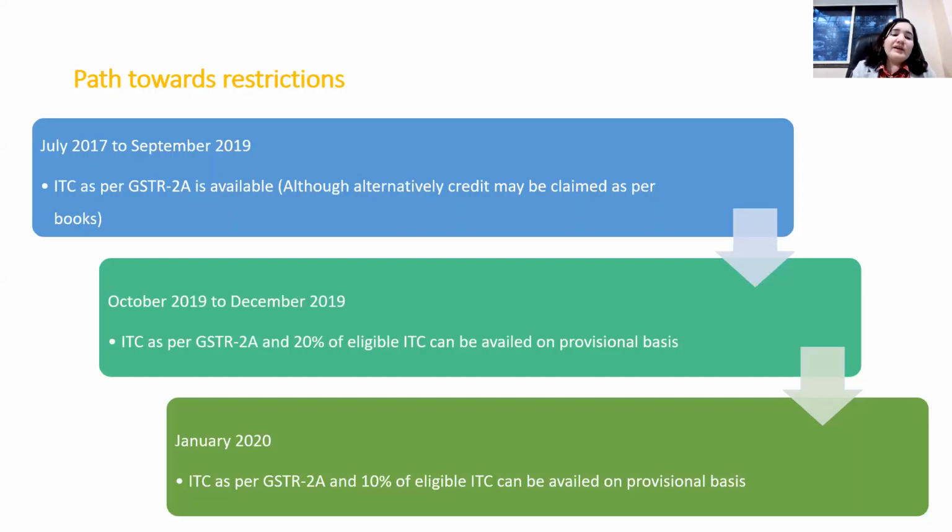Then in January 2020, they again made a change: the 20% was reduced to 10%, and only 10% of the eligible ITC can be availed on a provisional basis. So in January 2020, the taxpayer could claim GSTR 2A plus 10%.